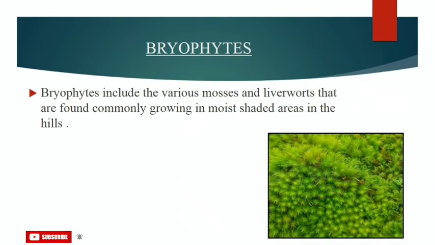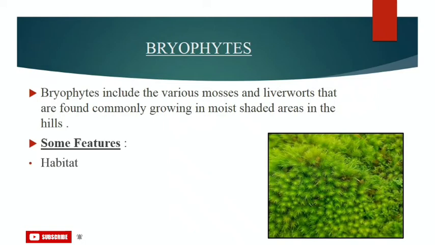First was Thallophyta, in which we studied algae in the previous class. Now talking about bryophytes. Bryophytes include the various mosses and liverworts. These are non-vascular embryophytes characterized by the presence of an independent gametophyte and a dependent sporophyte. We'll talk about some of the important features or characteristics of this group.